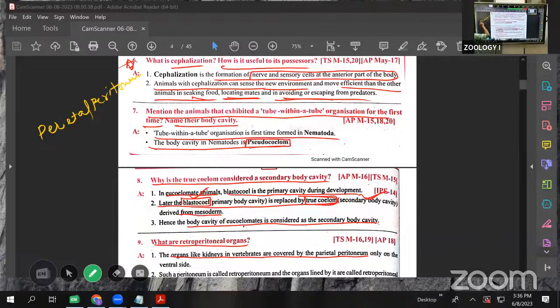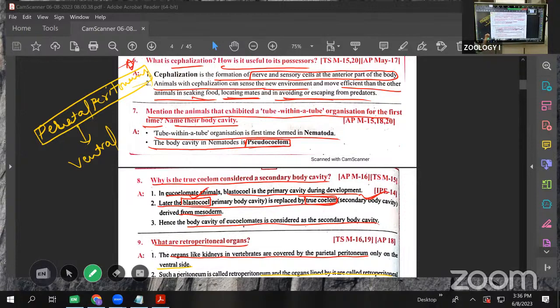The kidneys are covered by the parietal peritoneum on the ventral side only, not on the dorsal side. The kidneys are surrounded by the membrane called the parietal peritoneum only on the ventral side. Such a peritoneum is called a retroperitoneum, and the organs are called retroperitoneal organs. Which organs have this membrane? Those we call retroperitoneal organs.